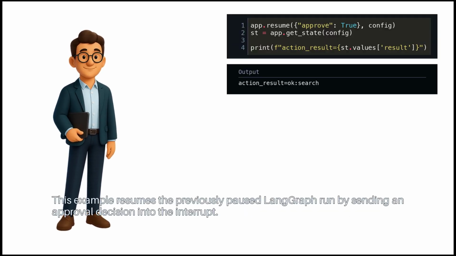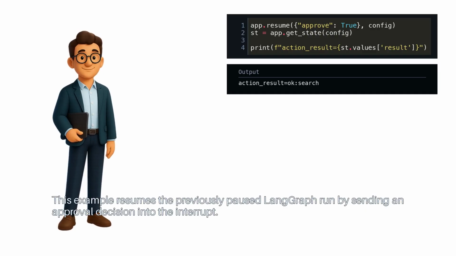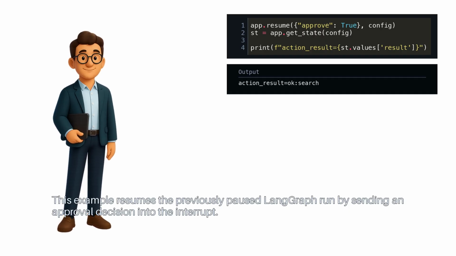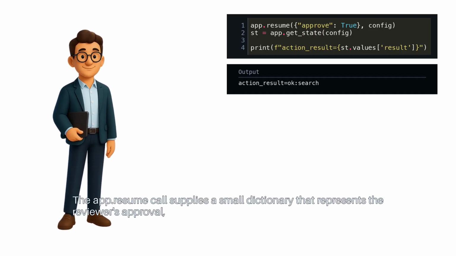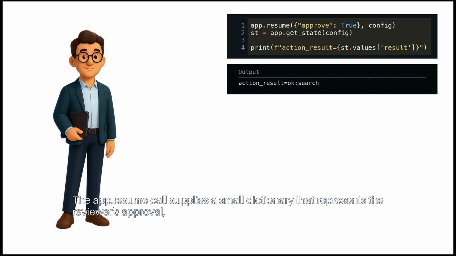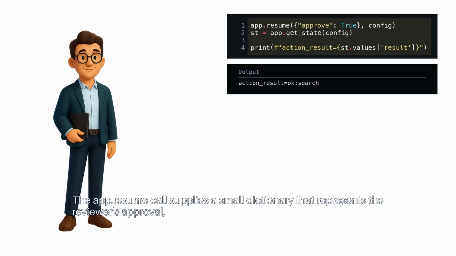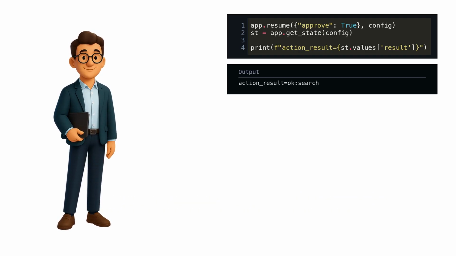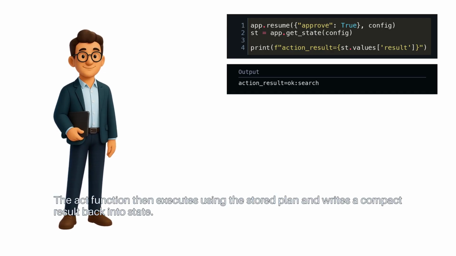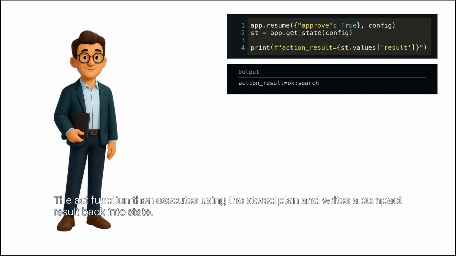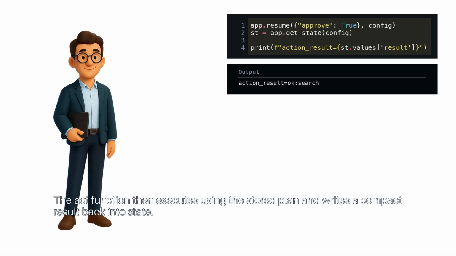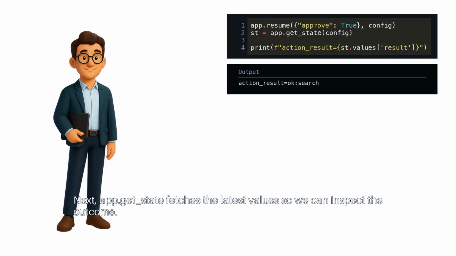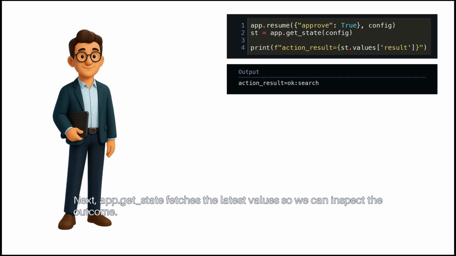This example resumes the previously paused LangGraph run by sending an approval decision into the interrupt. The app.resume call supplies a small dictionary that represents the reviewer's approval, which unblocks the plan node and allows the graph to proceed. The act function then executes using the stored plan and writes a compact result back into state. Next, app.getState fetches the latest values so we can inspect the outcome.